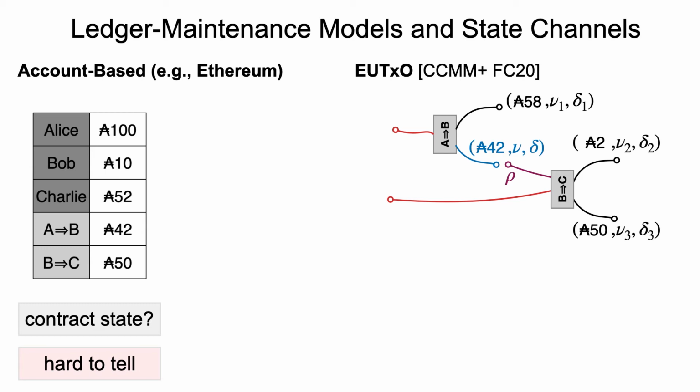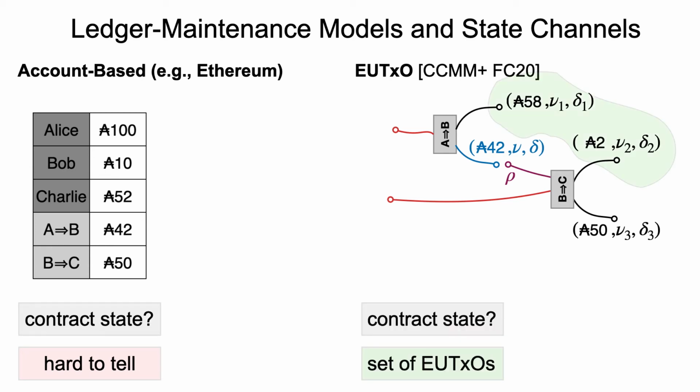In the UTXO model, it's different because each output carries its own validation code. That means each output basically is an autonomous substate of the ledger. So if I want to take a contract state off-chain, I just have to collect all the EUTXOs that belong to this smart contract instance, and I'm basically done.